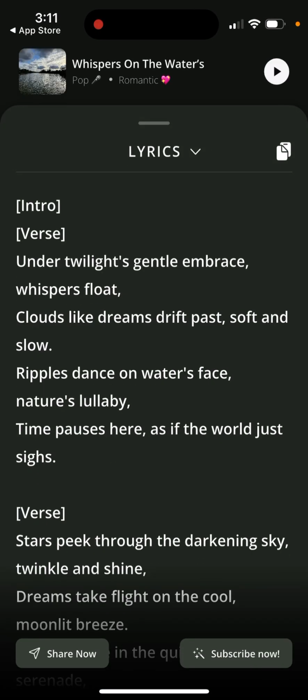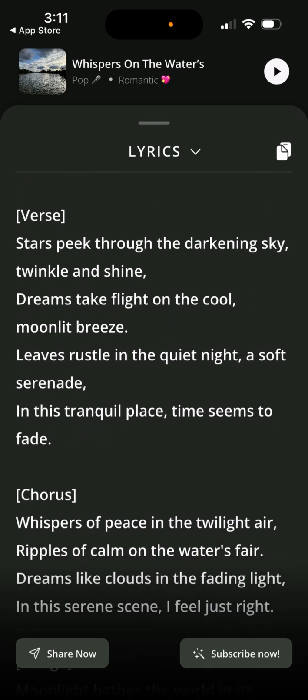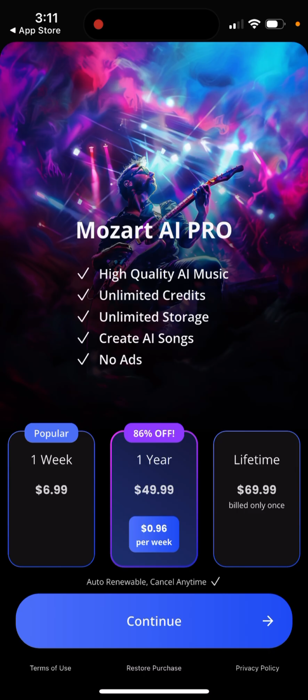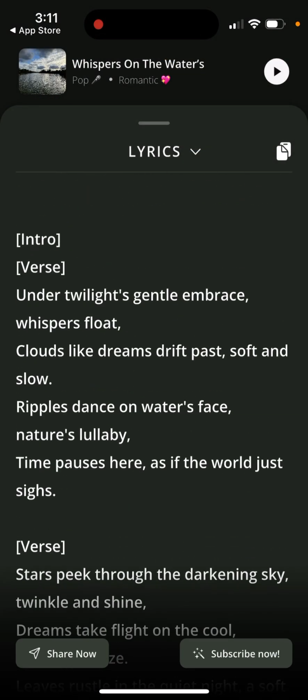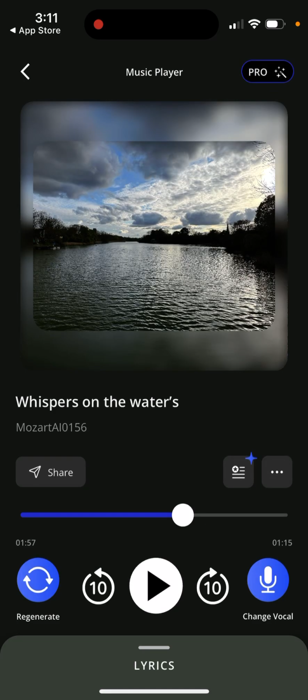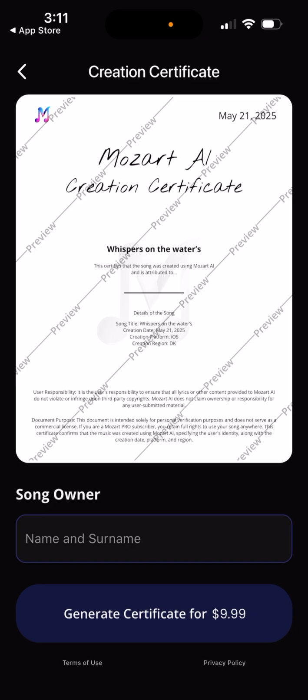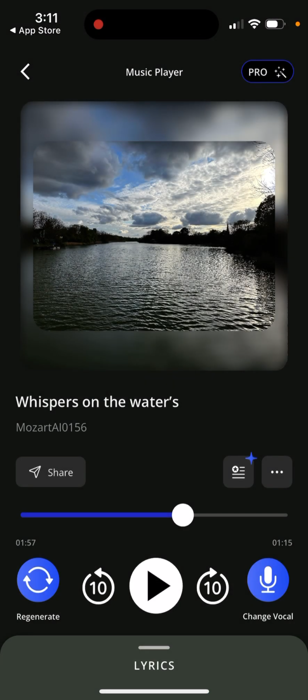And then you can also read the lyrics. So that's the idea. So yeah, you can have fun with this app for sure. And so yeah, here you have it. And yeah, so you can change vocal, you can regenerate, you can create a certificate. To set it as a ringtone or to download it, you need to upgrade.